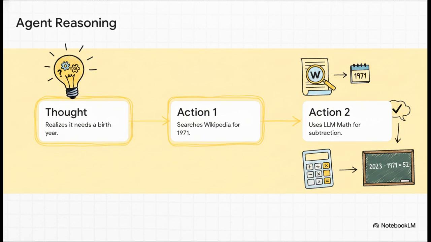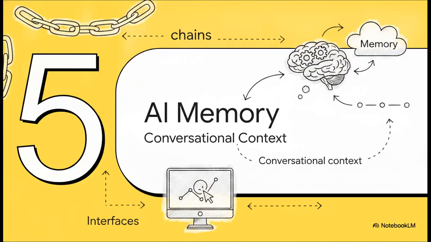Step 3, another action. It reasons that it needs to subtract 1971 from 2023, so it sends those numbers over to the LLM math tool, which flawlessly returns 52. The AI reasoned through its own knowledge gaps and used external tools to bridge them step by step. It is absolutely brilliant. Finally, we reach Section 5, giving your AI memory and maintaining conversational context.